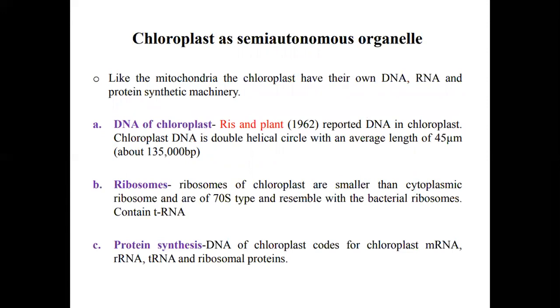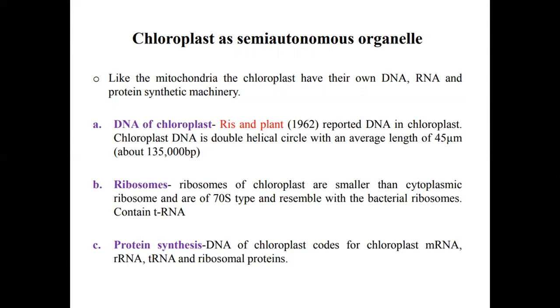chloroplast is a semi-autonomous organelle like mitochondria, and chloroplasts have their own DNA, RNA, and protein synthetic machinery. DNA of chloroplast: Ris and Plaut in the year 1962 reported DNA in the chloroplast. The chloroplast DNA is double helical circular with an average length of 45 micrometer, about 135,000 base pair.